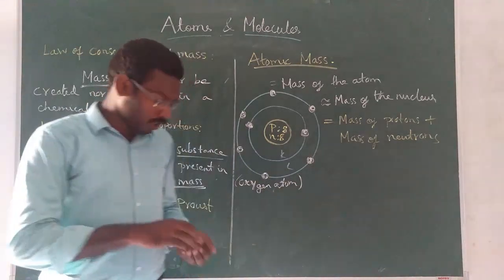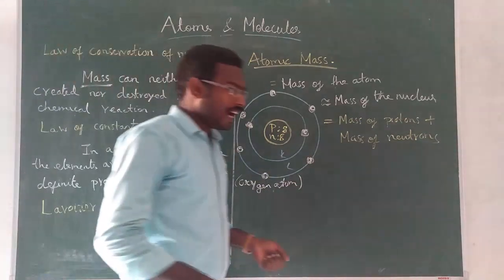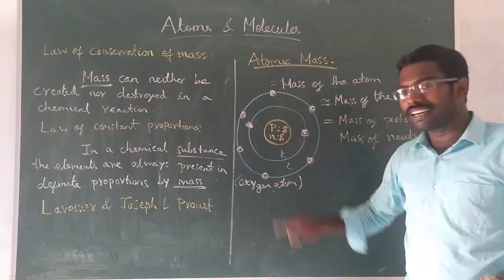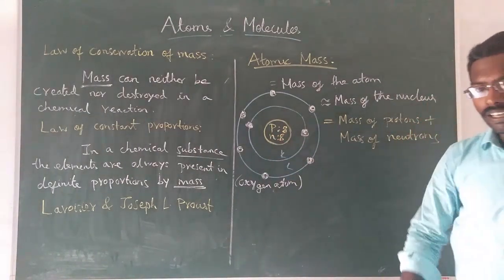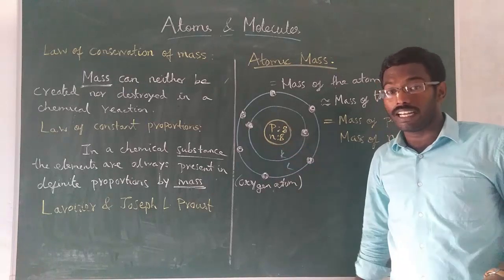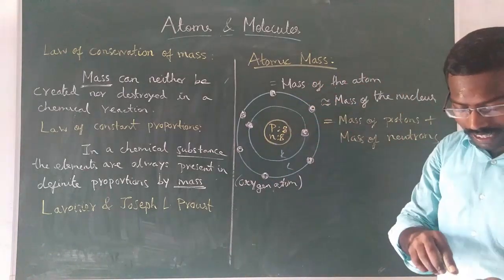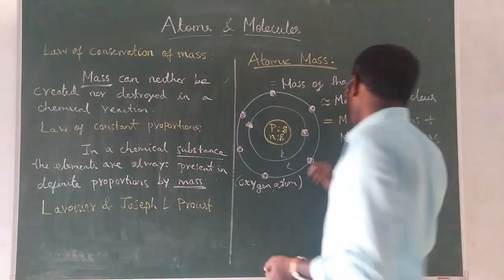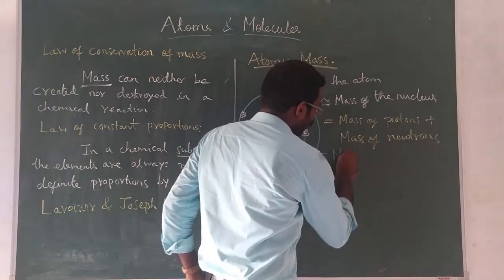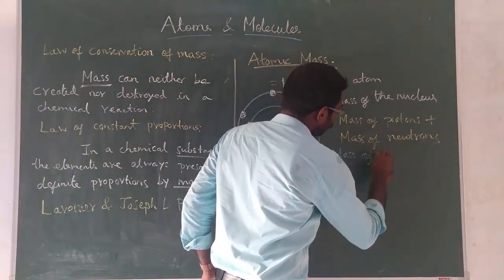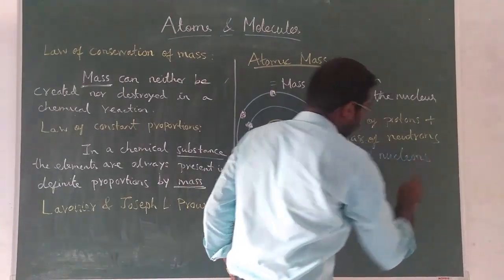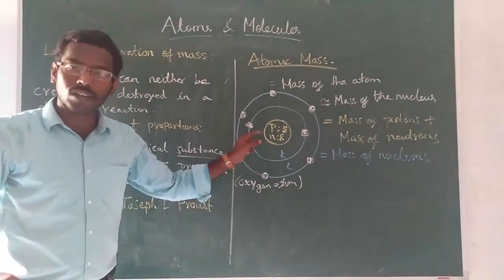I already told you, these protons and neutrons are together called by one name. Do you remember? They are present inside the nucleus, so both are called nucleons. So the mass of the nucleus is equal to the mass of nucleons. Nucleons mean nothing but protons and neutrons together.